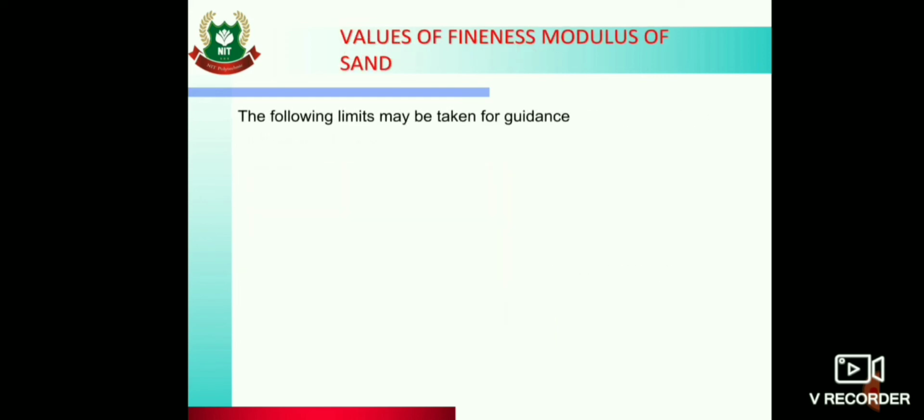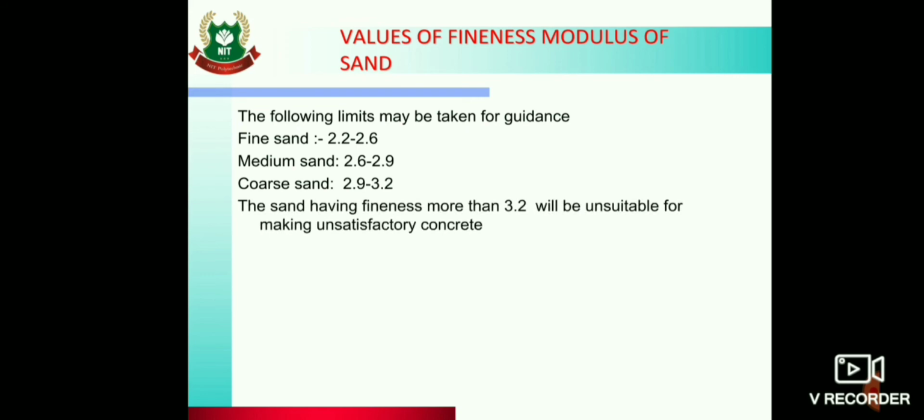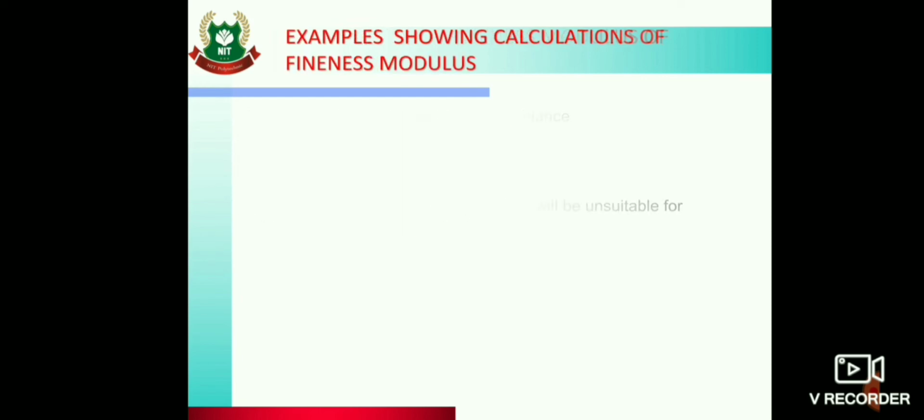Then the value of fineness modulus for sand. The following limits may be taken for guidance. Fine sand should be in the range of 2.2 to 2.6, medium sand 2.6 to 2.9, coarse sand 2.9 to 3.2. Sand having fineness more than 3.2 will be unsuitable for making satisfactory concrete.